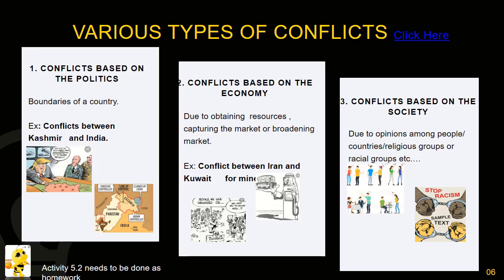Then when you go on to economy, here it is mainly to do with resources, which are held by people or countries to a large extent. The main resource that everybody wants is oil, because it's a natural resource and it's very expensive. Countries like Kuwait and Iran are still fighting over the ownership of oil. Other countries also fight for oil and other natural resources, like water and land and so on.